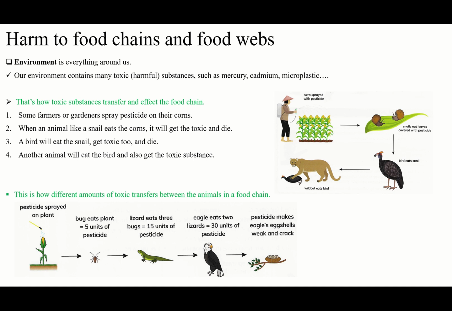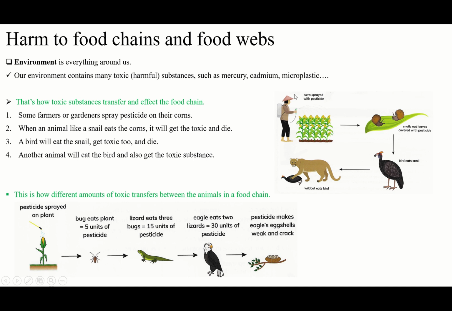Food chain is continuous. It's a good question if you have it in your mind. You say, okay, one animal will die and done. But you say it's one animal and it's said food chain. Food chain is longer than one animal, right? It must affect many animals or many living things, right? So that's the answer to the question. In here we have it. That's how toxic substances transfer and affect the food chain. Let's see.